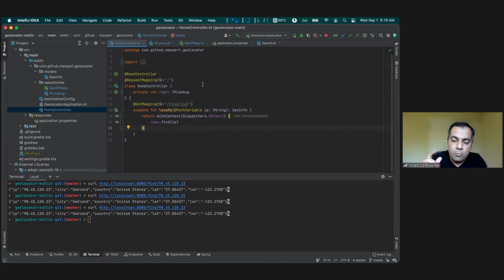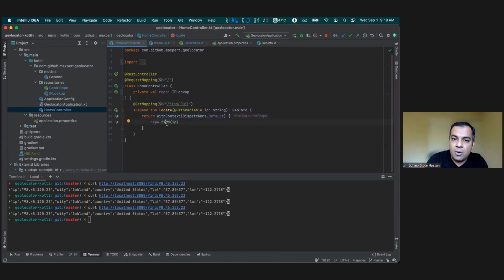For simplicity, I've kept all the concepts really simple, but then I've added a database layer and a Redis cache layer. So you can see suspend. Pay attention to these functions. Look at this, it absolutely looks like sequential code. With a suspend function, locate, I'm getting the IP. With context, I launch it on the default dispatcher. I'll come back to this.